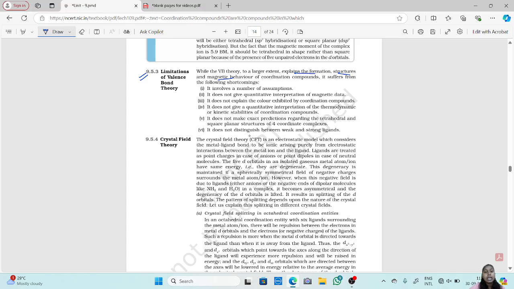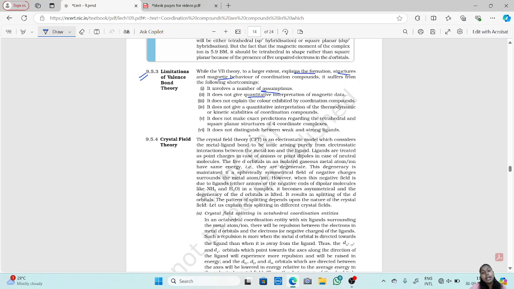Now those are, it involves a number of assumptions. So there are some cases where you assume it to be like that. There are a lot of assumptions which are made in valence bond theory. It does not give a quantitative interpretation of magnetic data. It will only explain the qualitative thing, whether it is paramagnetic or diamagnetic, which is a quality. It doesn't give you quantitative data, like the magnetic effect is so and so. It doesn't give you a value of a magnetic data interpretation.